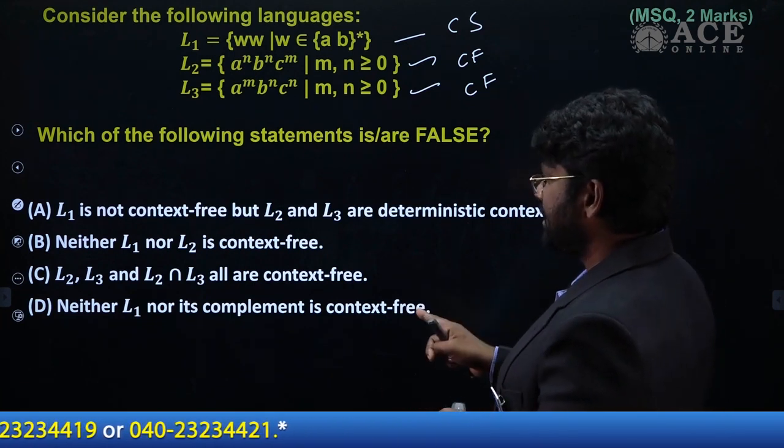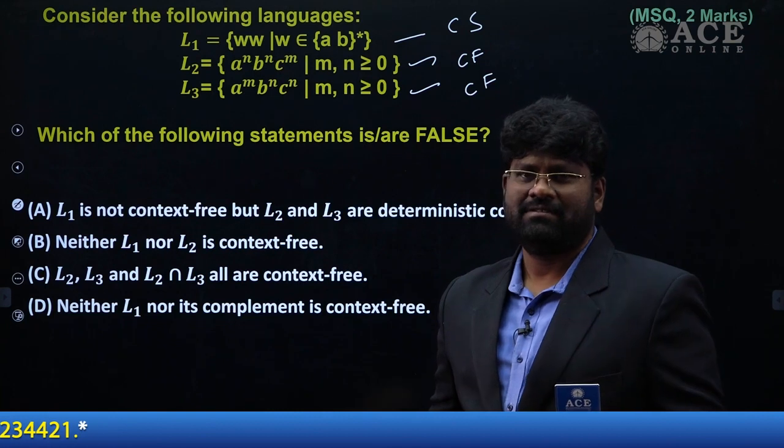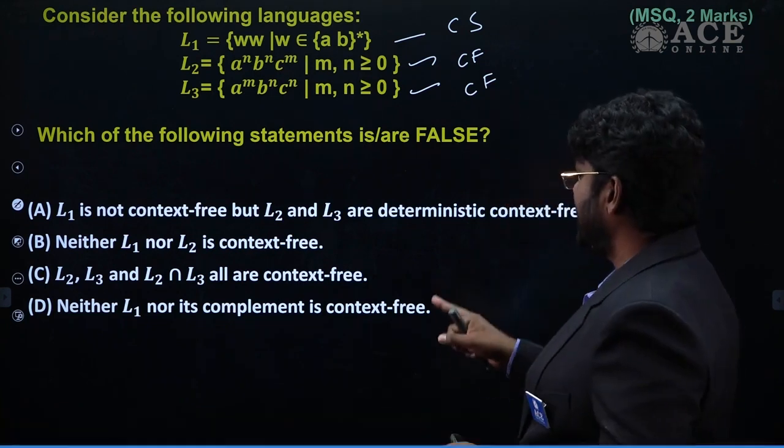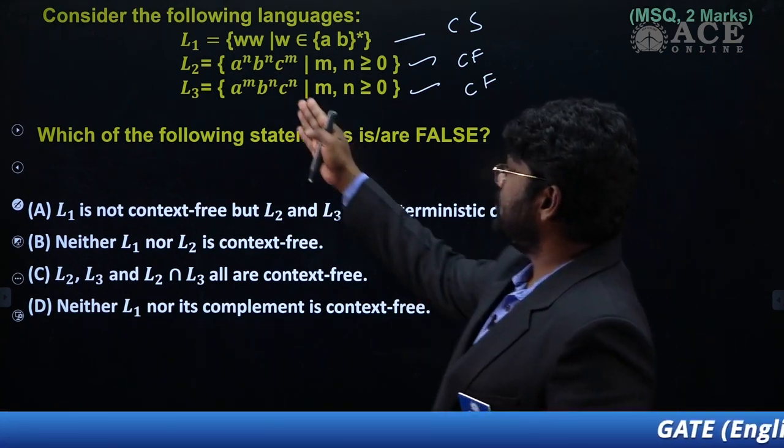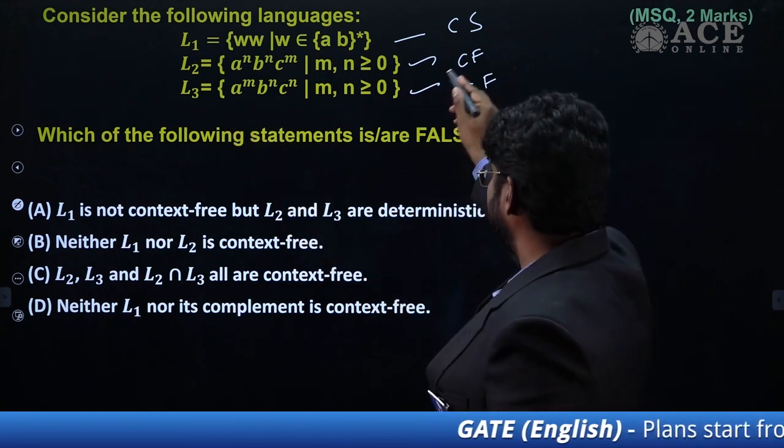L1 is not context free. That's absolutely right. And L2, L3 are deterministic, moreover both are CFLs, moreover these are DCFLs.